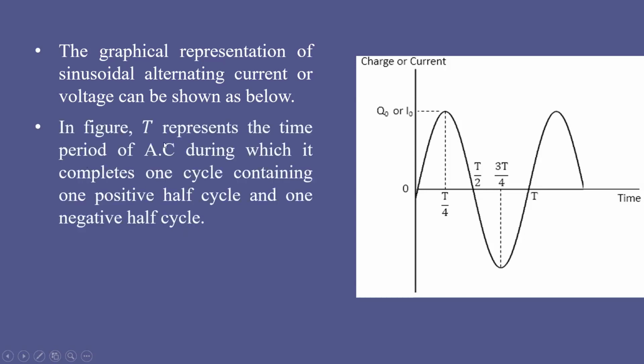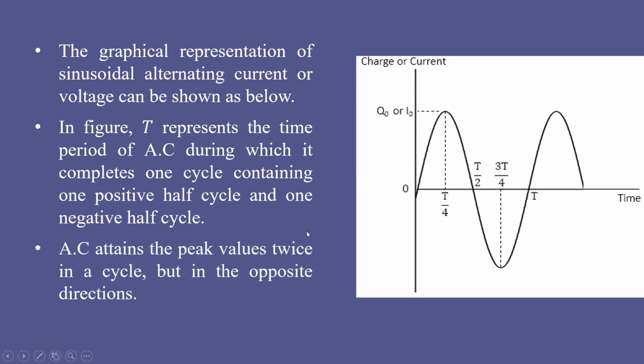In the figure, capital T represents the time period of AC, during which it completes one cycle containing one positive half cycle and one negative half cycle. So one cycle consists of one positive half cycle and one negative half cycle. What you can observe is that AC attains the peak values twice in a cycle, but in opposite directions.